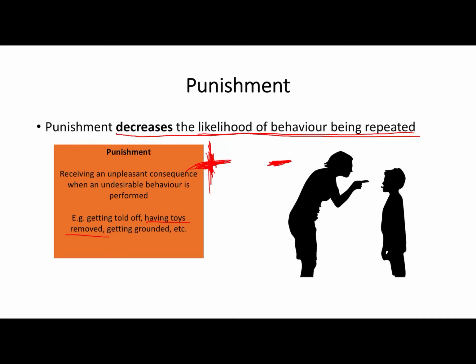So positive punishment, we receive something unpleasant following undesirable behaviour. And negative punishment, something desirable, something pleasant for us, like toys, is taken away in order to decrease the likelihood of that naughty behaviour being repeated.